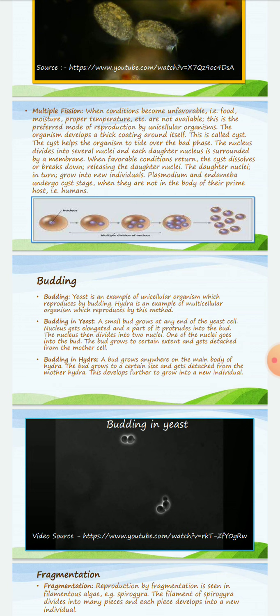Multiple fission. When conditions become unfavorable, that is, food, moisture, proper temperature, etc., are not available, this is the preferred mode of reproduction by unicellular organisms. The organism develops a thick coating around itself. This is called a cyst. When there is no food, lack of moisture, or lack of proper temperature, then multiple fission takes place. The cyst helps the organism to tide over the bad phase.